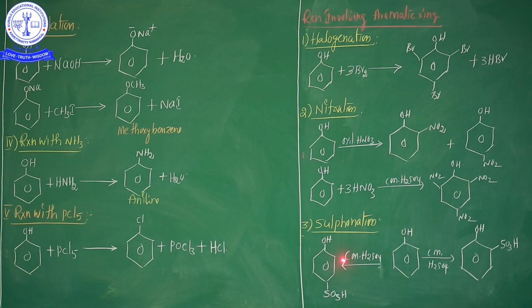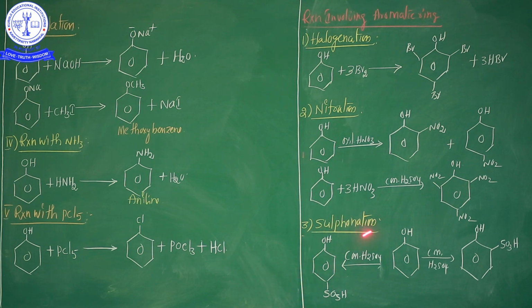So phenol is treated with concentrated sulfuric acid, that's why the arrow mark is in the left side direction. One more product is also formed, named 2-hydroxybenzene sulfonic acid, or ortho-phenol sulfonic acid. This is the minor product, and the other is the major product.